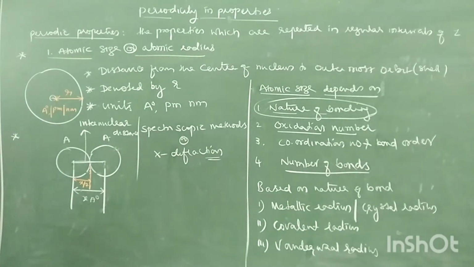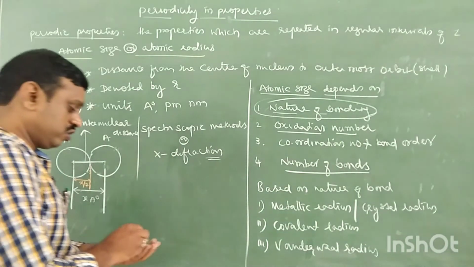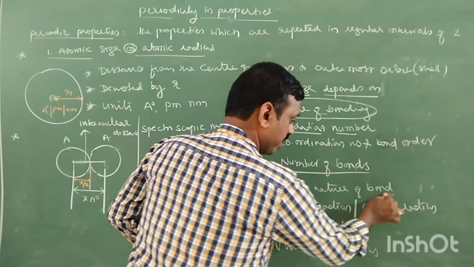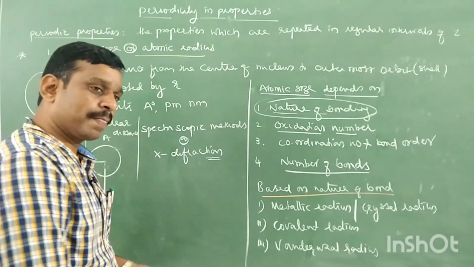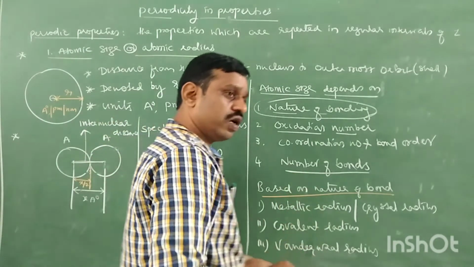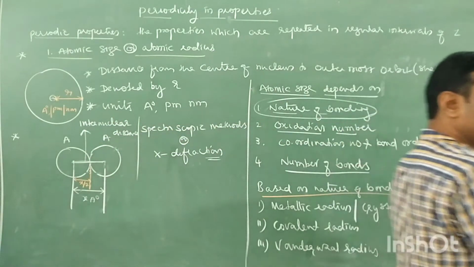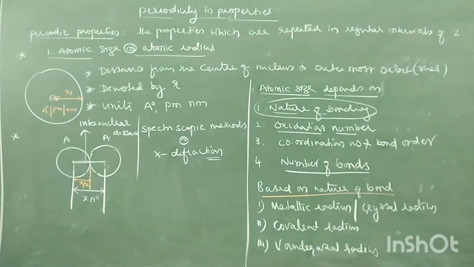Right. So therefore, we measured three types of atomic radius. It is based on what nature of bonding. So we know that all compounds do not have the same bond, no? Some compounds have metallic bond, some have covalent bond, some have van der Waals bond. Now, by seeing this name itself, we can identify, you can understand.